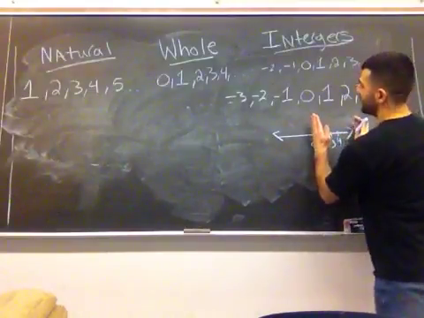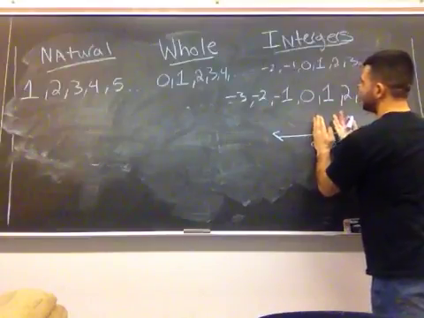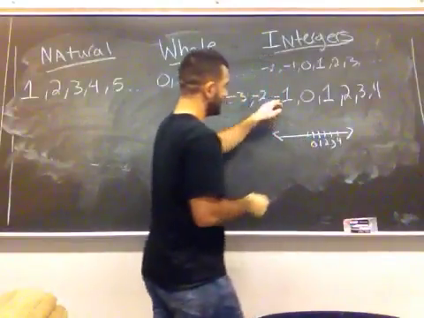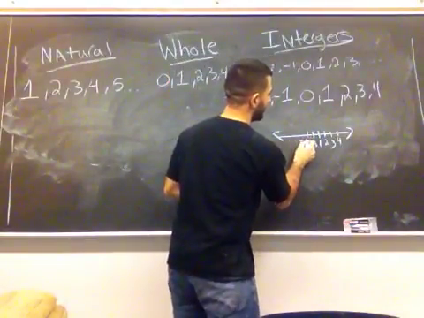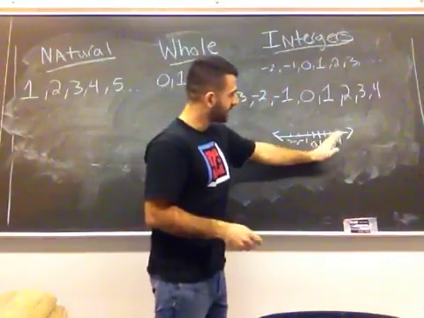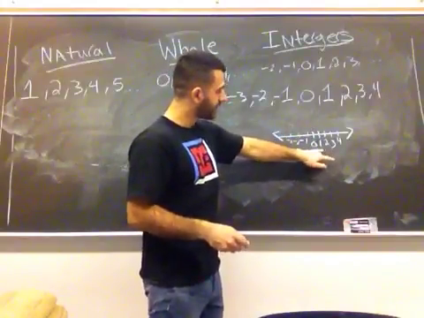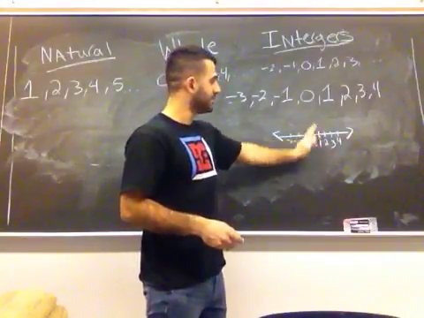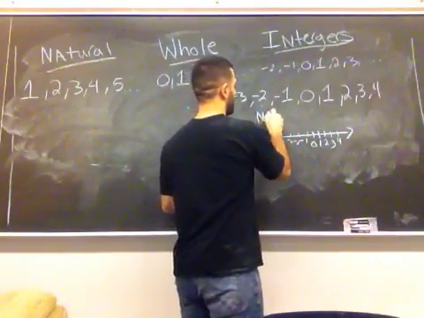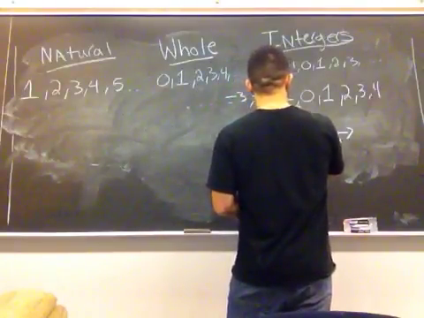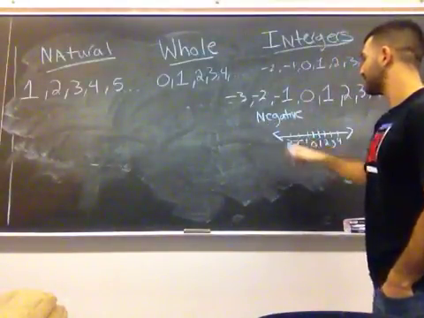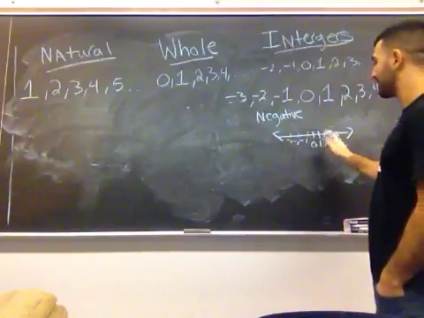Now, what I mean by reflection for the integers is if you just fold this on the other side, and you just add this little negative sign, you would get a negative 1, a negative 2, a negative 3. So you can see some symmetry here. You can see how it's some sort of reflection upon 0. How 0 is the midpoint. It divides the numbers between negative numbers and positive numbers. So any number to the left of 0 on this number line is a negative number, and any number to the right of 0